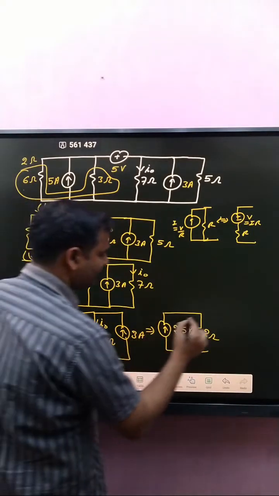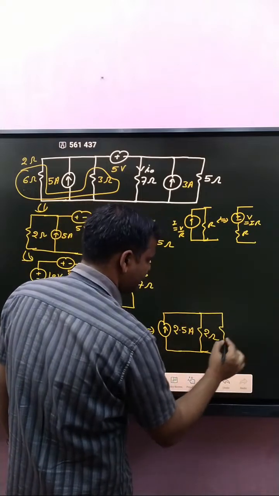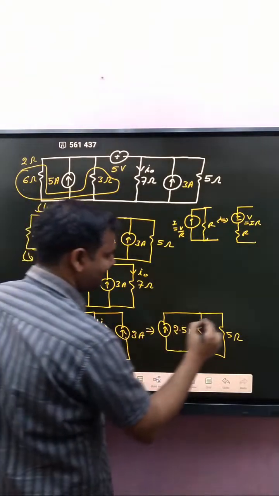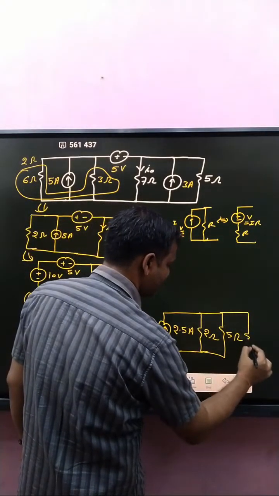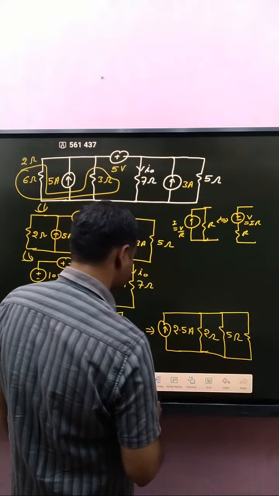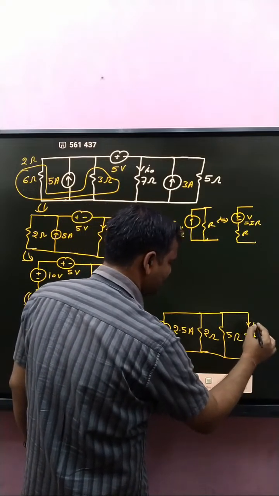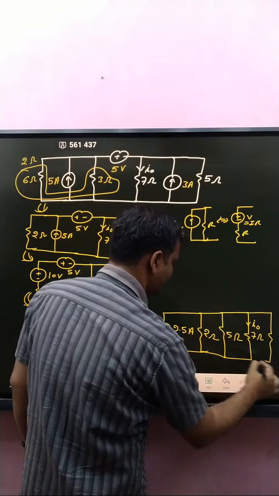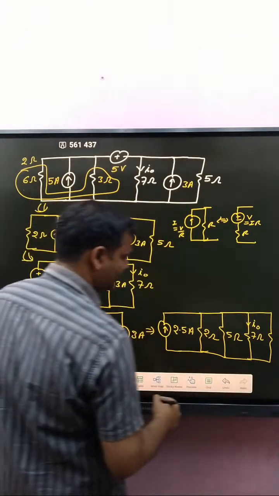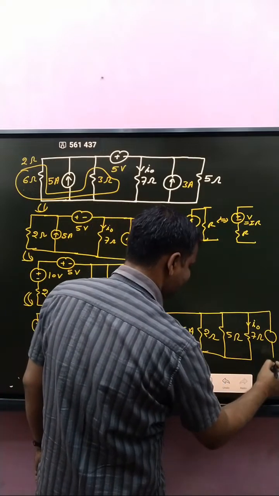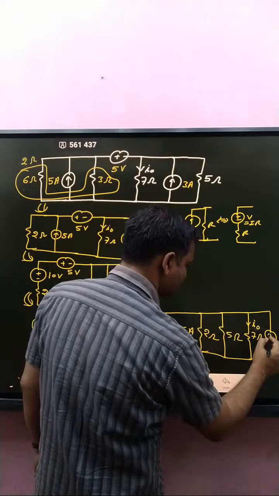And here 5 ohm, connect here. And after that, 7 ohm and I naught here. And what about the current source? The current source direction is upward, so that is 3 ampere.